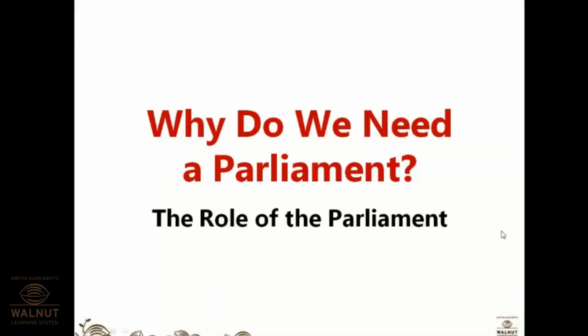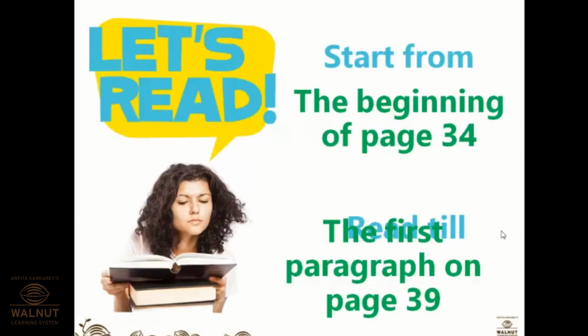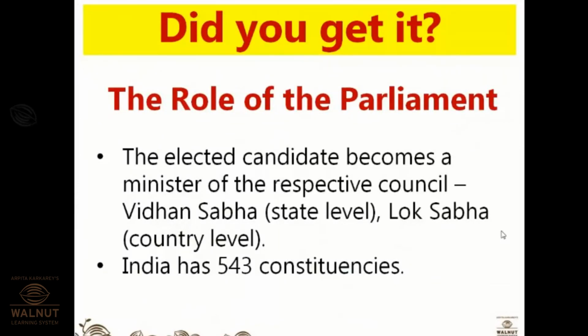Okay. So why do we need a parliament? The role of the parliament we have just read: to form a government, to control, guide, and inform the government, and third is lawmaking. Now we have read the content from the textbook. Now these are the points which are made easier for you. The elected candidate becomes a minister of the respective council, that is Vidhan Sabha on the state level, and Lok Sabha, that is on the country level, that we call the central government.